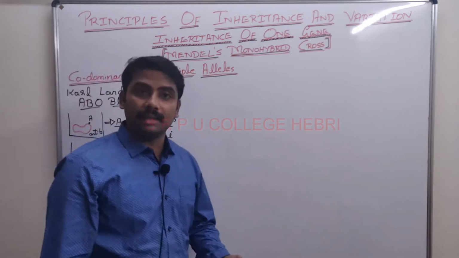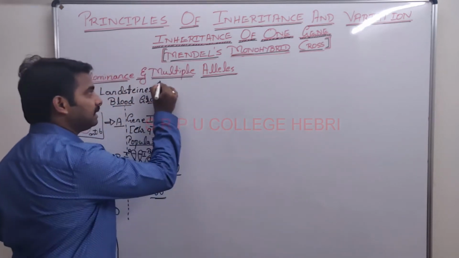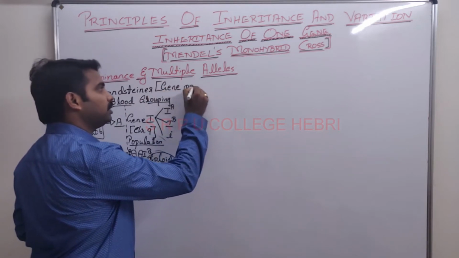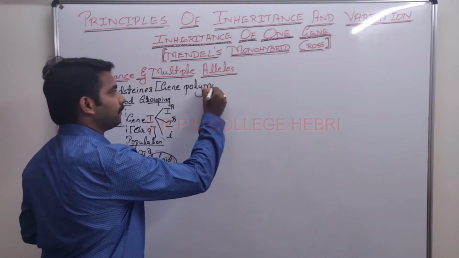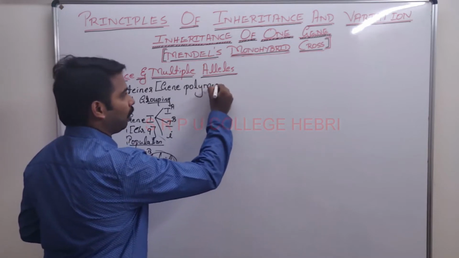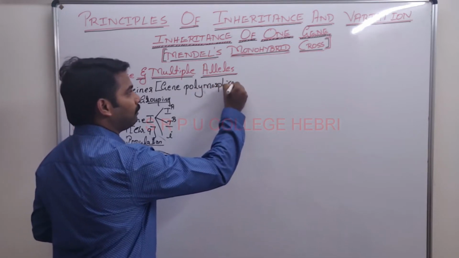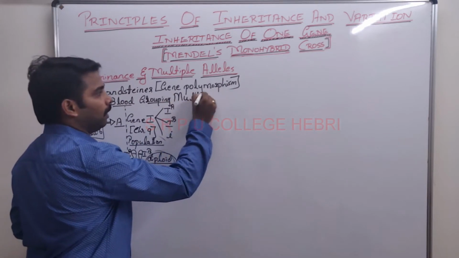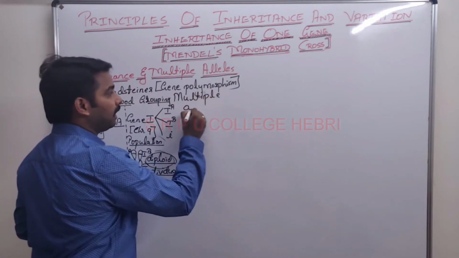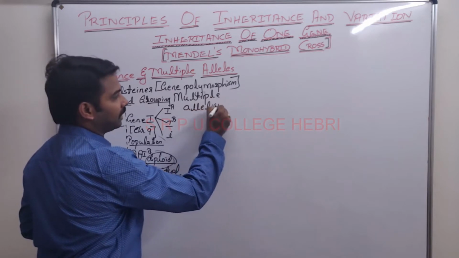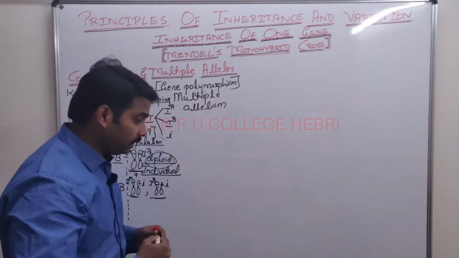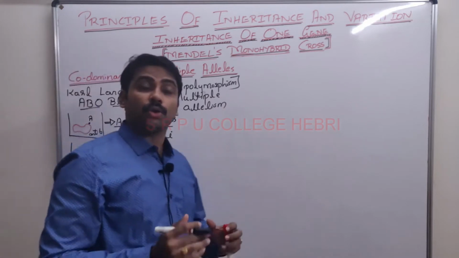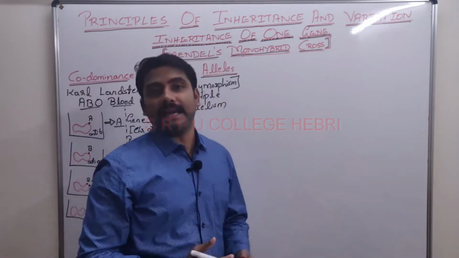Multiple alleles. This condition can be called gene polymorphism or multiple allelism. Clear?